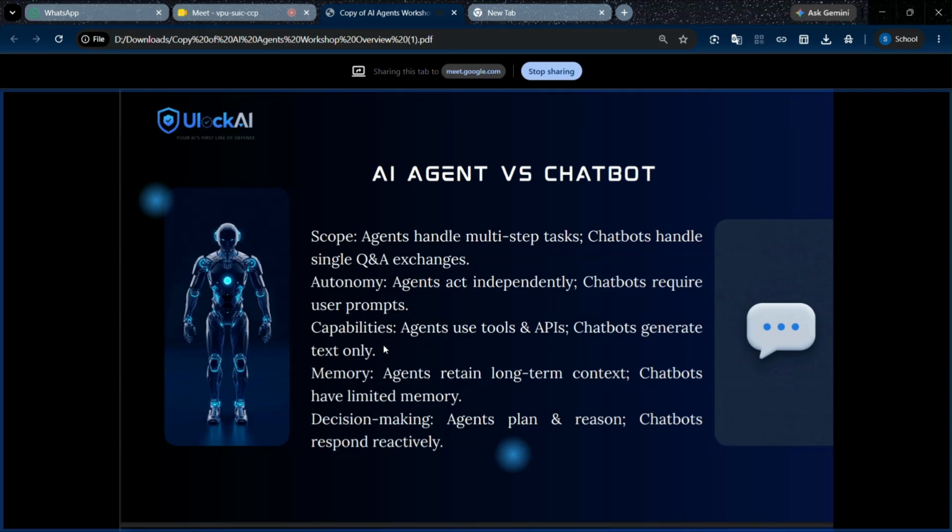What is the difference between a chatbot and an AI agent? Agents handle multi-step tasks, but chatbots are used only for question and answer exchanges. If the user asks a question, the chatbot answers only. But agents can perform multiple tasks. That's the difference between AI agents and chatbots. Agents retain long-term context, stored in memory, while chatbots have limited memory. That's why AI agents can do multiple tasks.